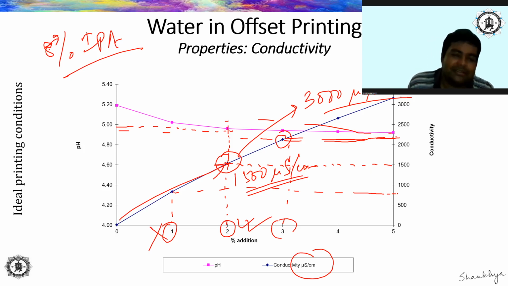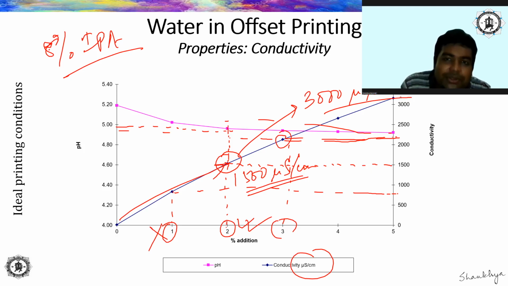Try to think of this. pH is also going to rise. It's very difficult to say what the nature of pH will be, but with certainty we can say conductivity is going to rise. I said pH, it's a bit difficult to predict what the value of pH will be,